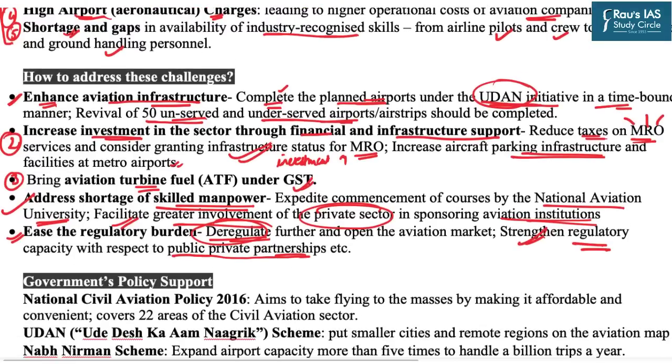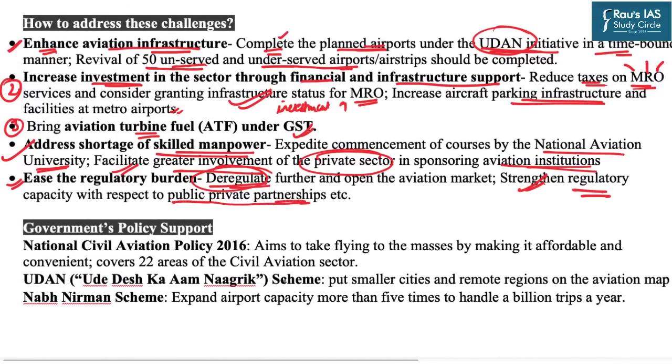In these lines, we should also be aware of the recent policy support or the steps taken by the Indian government in this regard. The first is the National Civil Aviation Policy, which the government came up with in 2016, which aims to provide affordable and accessible flying services to the people. It covers all the 22 areas of the civil aviation sector.